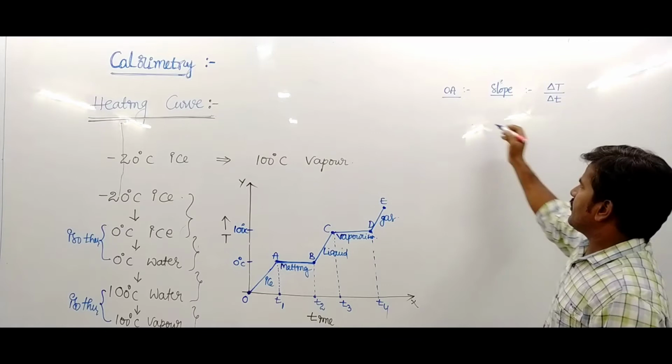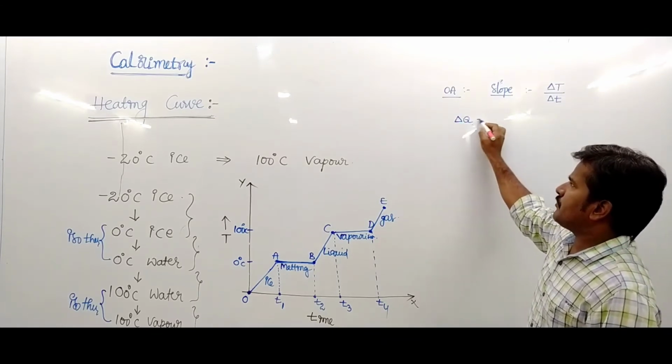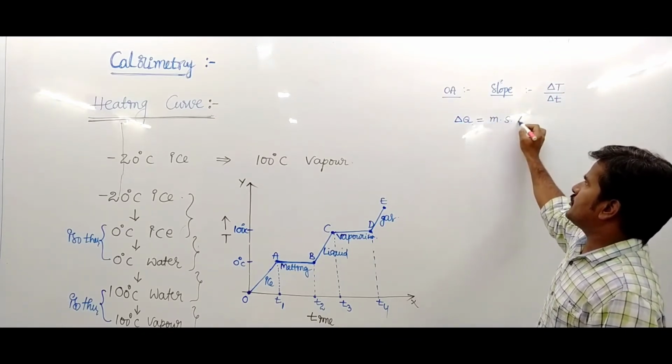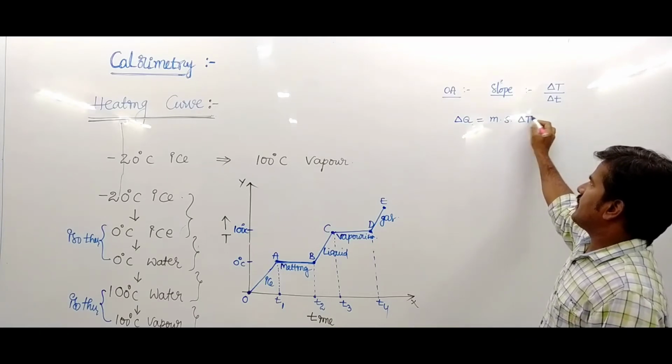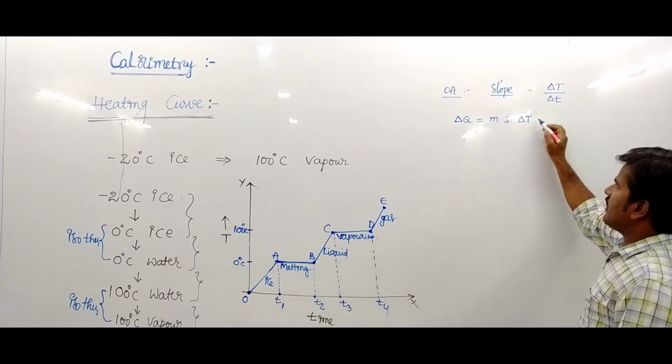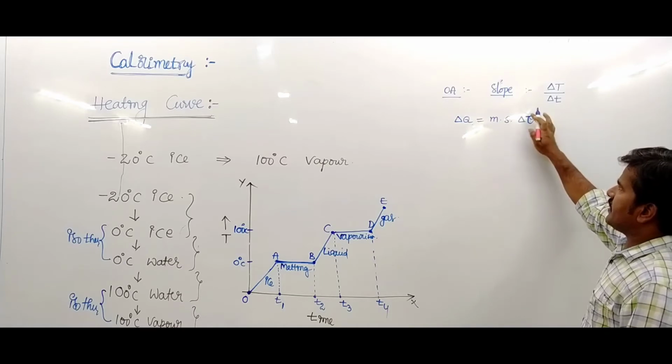You know that delta Q equals M into S into delta T or delta theta.